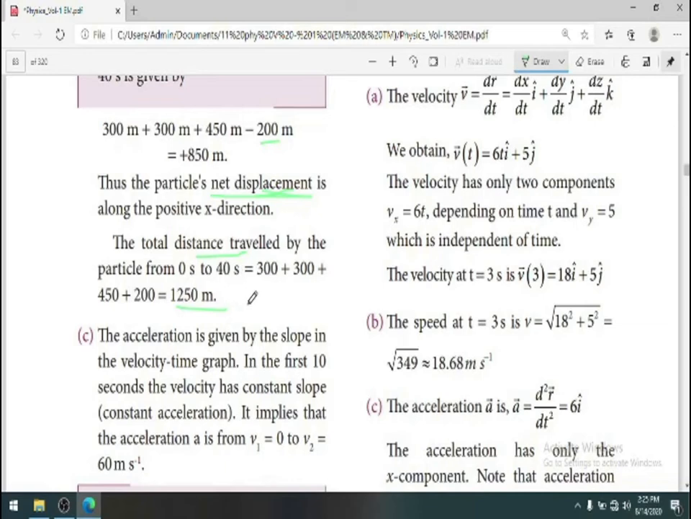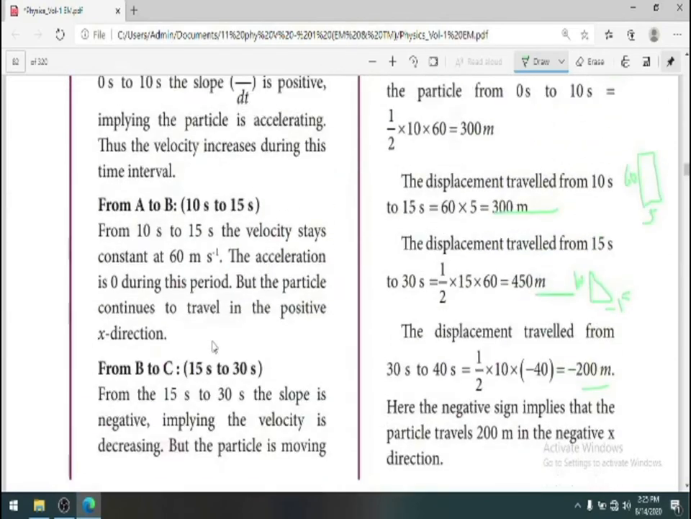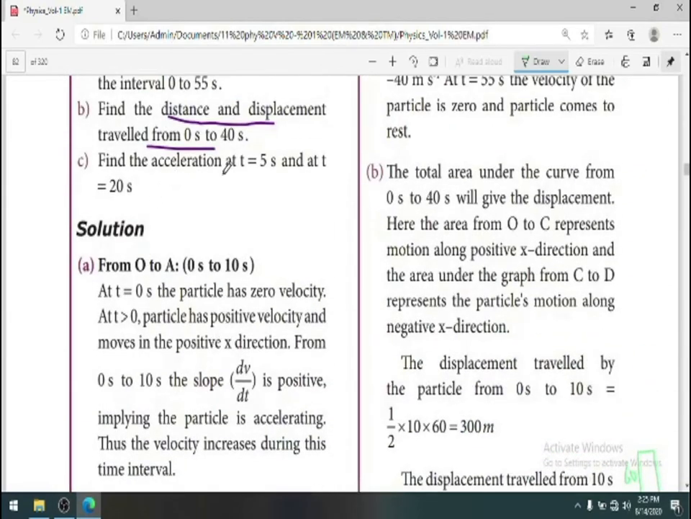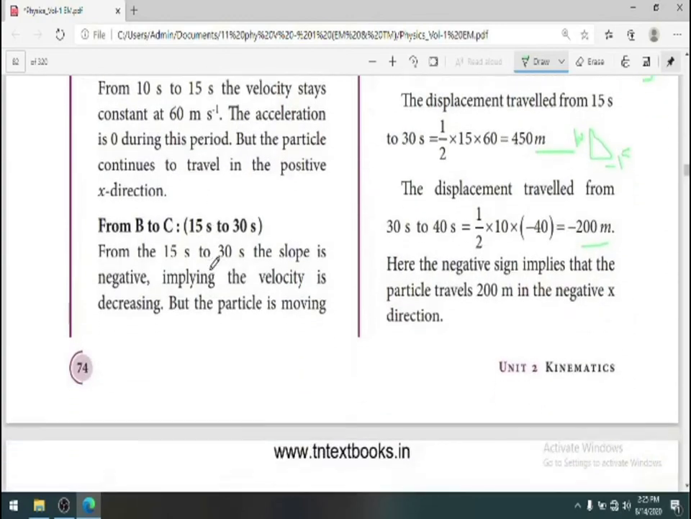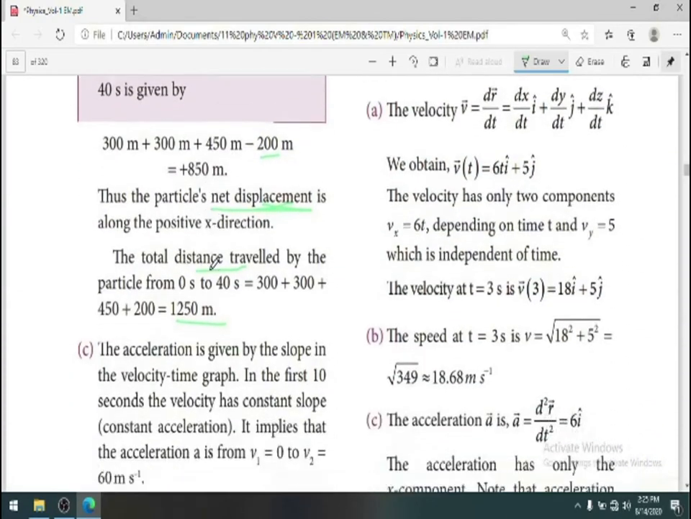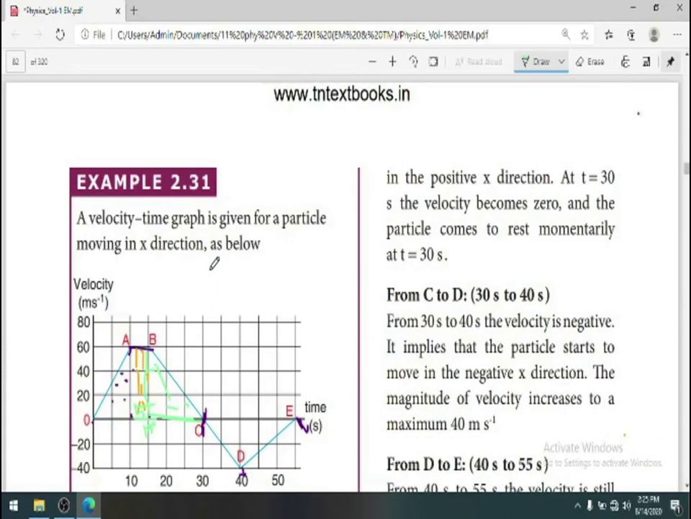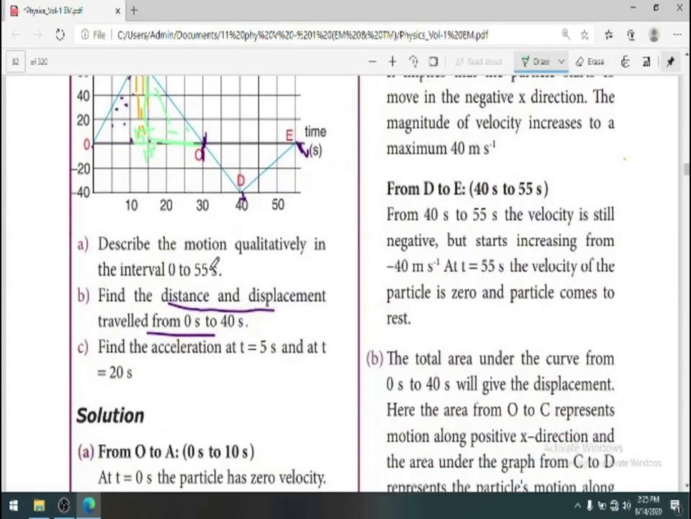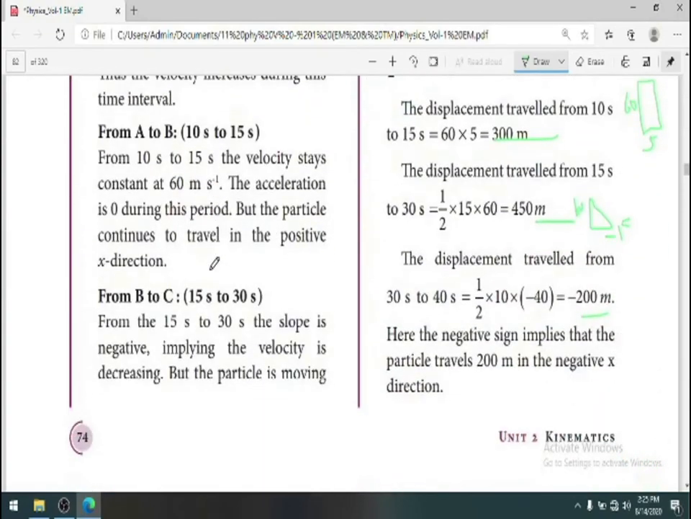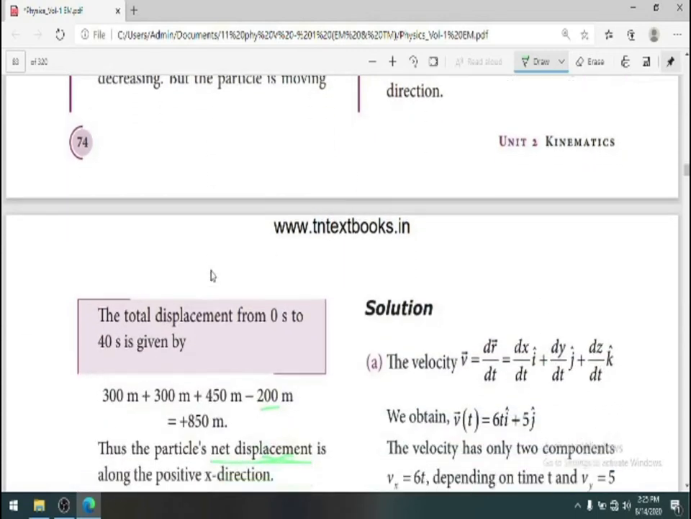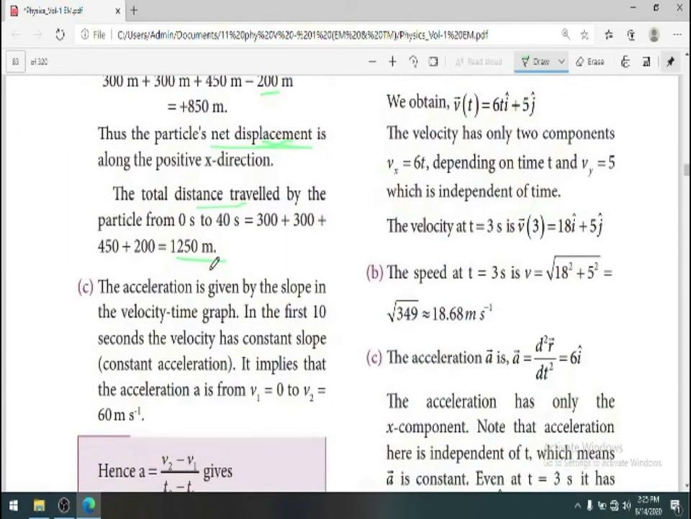Now coming to the third question. Find the acceleration at time 5 second and at t is equal to 20 second. Shall we find out? It is the well known formula to find out what is an acceleration. Yes, it is v2 minus v1 by t2 minus t1. All the information we need to get from the graph.